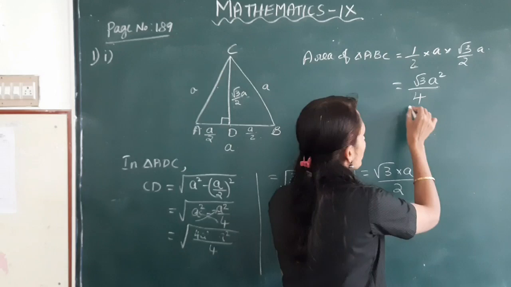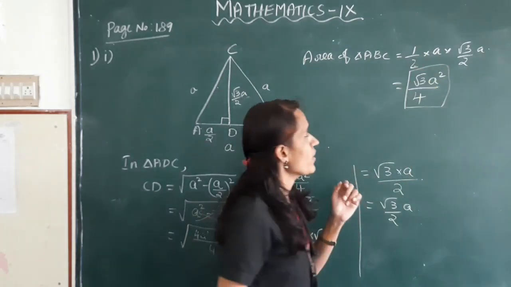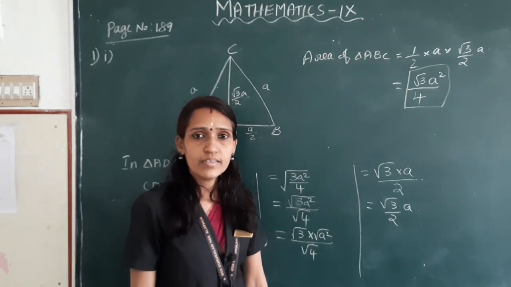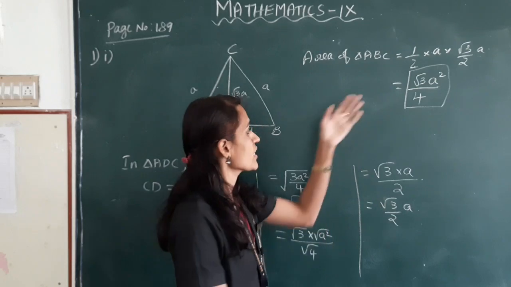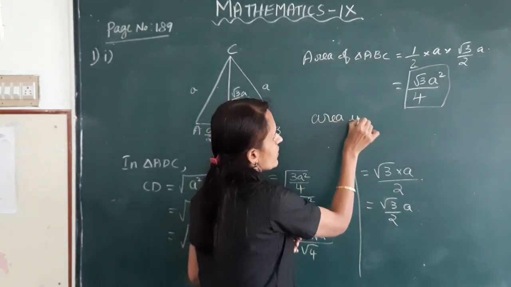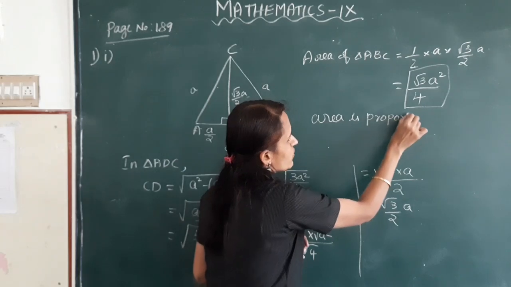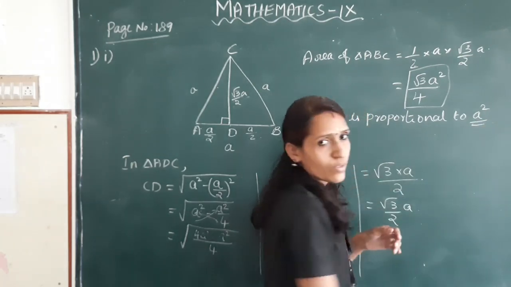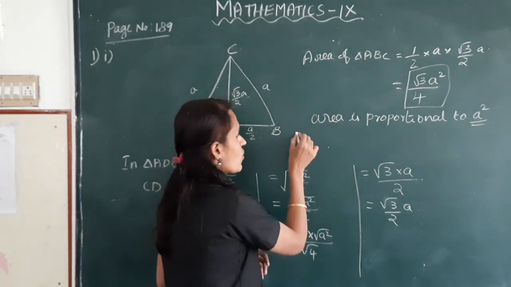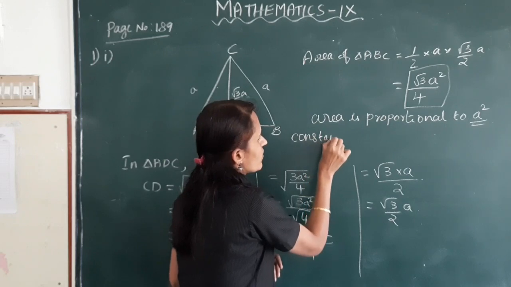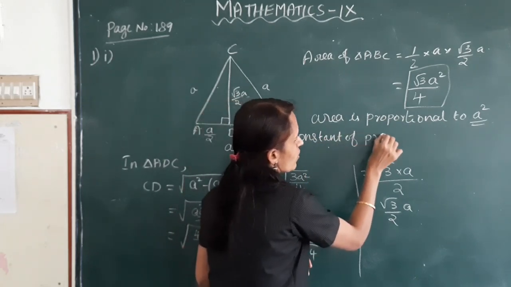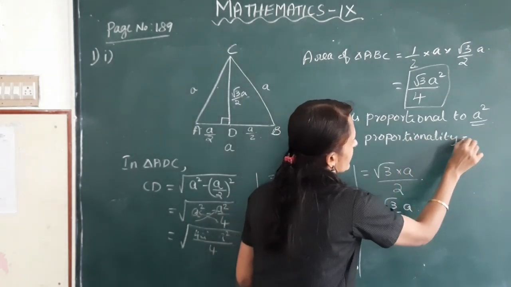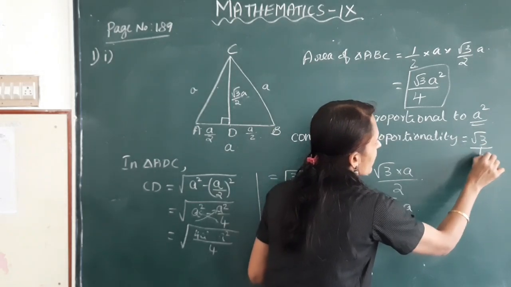Okay, root 3 by 4 a square is the area of triangle ABC. Okay, clear? That means the area is proportional to a square. Okay, so here constant of proportionality is equal to root 3 by 4.